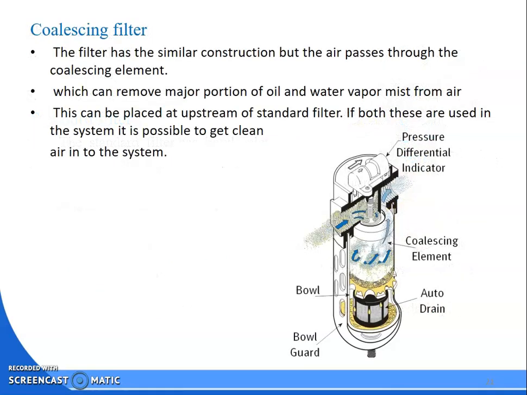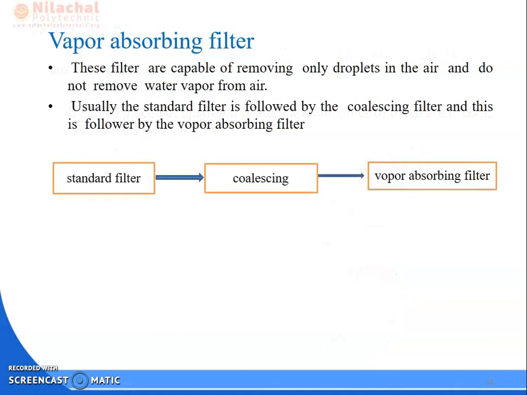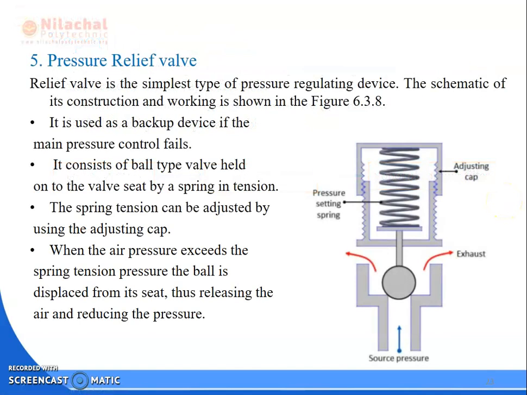Then the second filter is known as the Coulson filter. What is the difference between the standard filter and the Coulson filter? The standard filter only removes the water vapor. In the Coulson filter, it also removes the major portion of the oil and water vapor mixed in the air. That is the main function. And for the vapor absorbing filter, the air is first sent to the standard filter, then to the Coulson filter, and then to the vapor absorbing filter. Basically we will discuss the standard filter, and you know what principle is used.